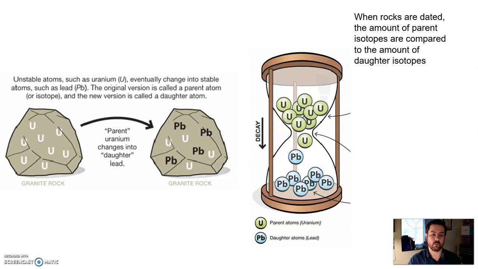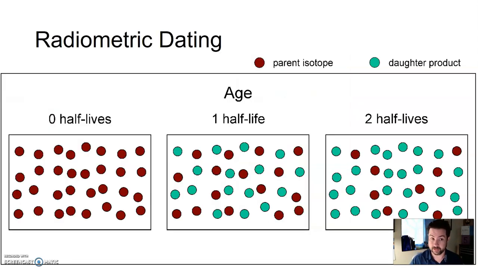All right. So we would refer to uranium in this case as a parent atom. It's unstable, our parent isotope, and then it decays to form its daughter product, daughter atom, in this case lead. So again, if we know the rate at which that happens, we can calculate how old a rock is based on counting how much uranium is in there and how much lead is in there. And we count it using something called half-lives.